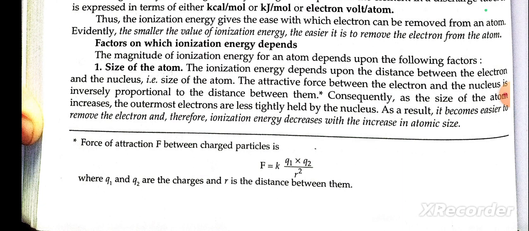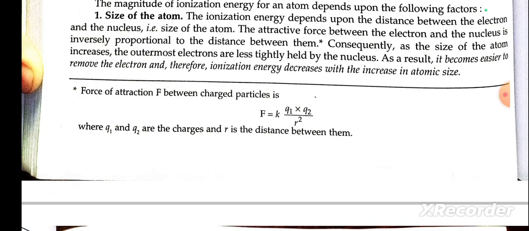Size of the atom. The ionization energy depends on the distance between the electron and the nucleus. The attractive force between the electron and the nucleus is inversely proportional to the distance between them. Consequently, as the size of the atom increases, the outer electrons are less tightly held by the nucleus. As a result, it becomes easier to remove the electron and therefore ionization energy decreases with the increase in atomic size.